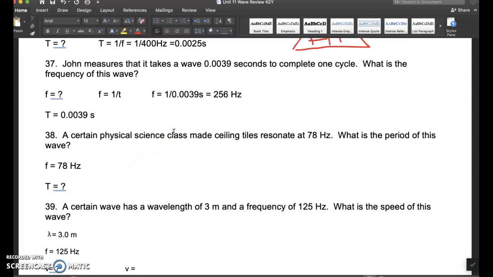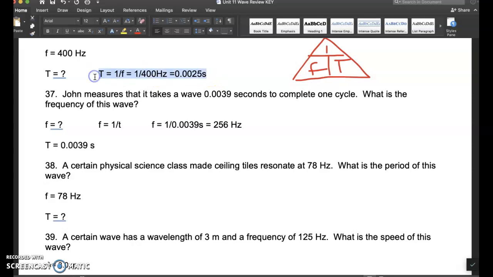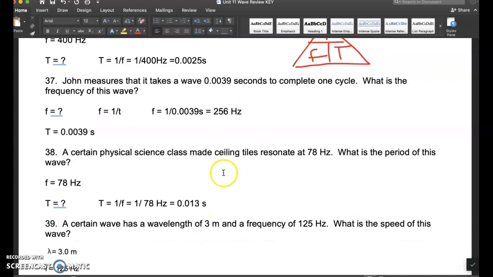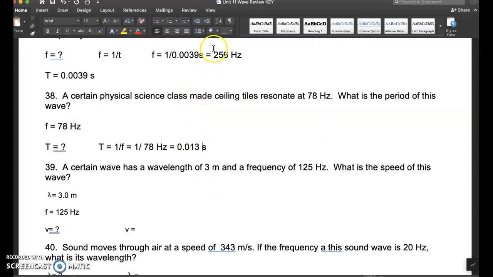I got another one here where I'm solving for period. So I'm just going to copy and paste this down here and change some things. Period is 1 divided by frequency again. This time it's 1 divided by 78 hertz, and 1 divided by 78 is equal to 0.013 seconds. So notice lower frequency between these two, and the periods are different as well. Shorter period, higher frequency.